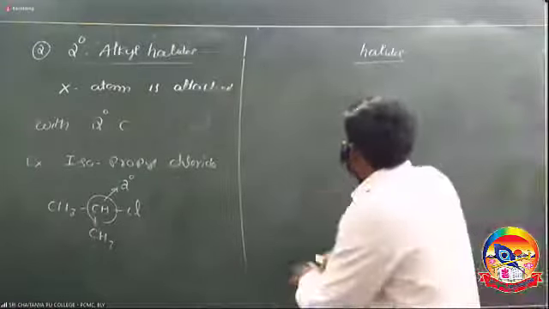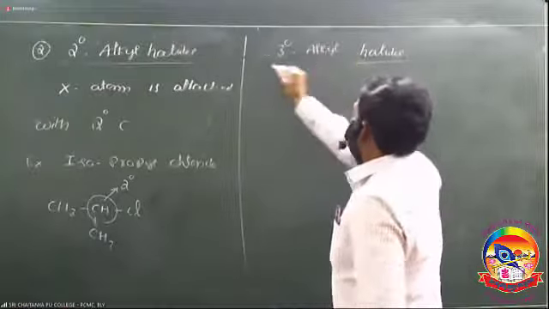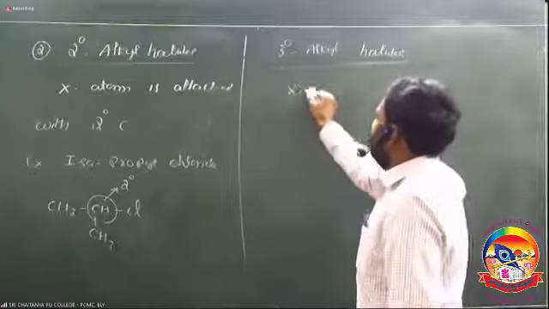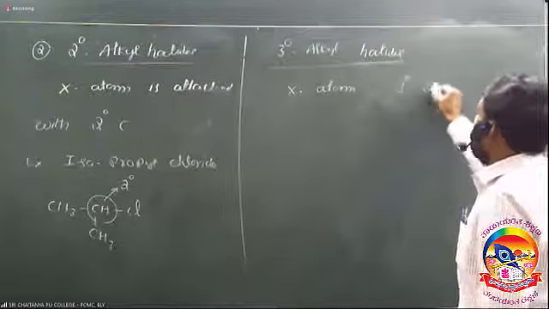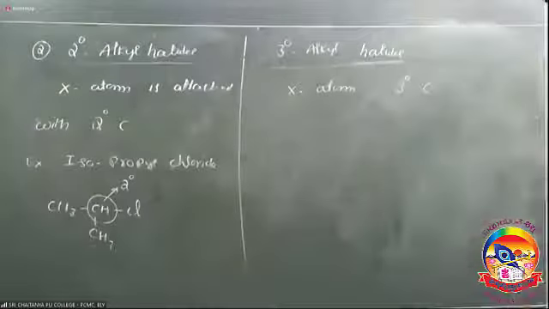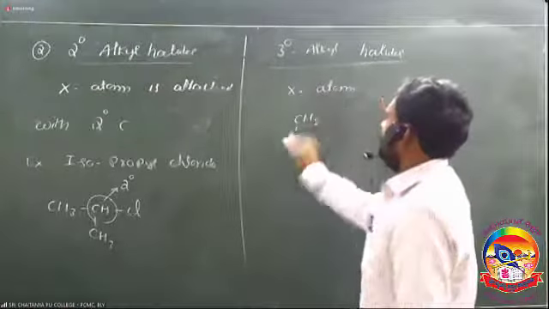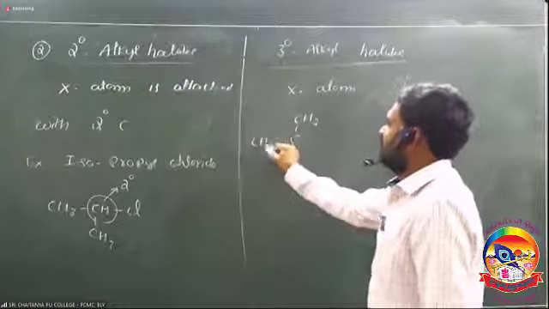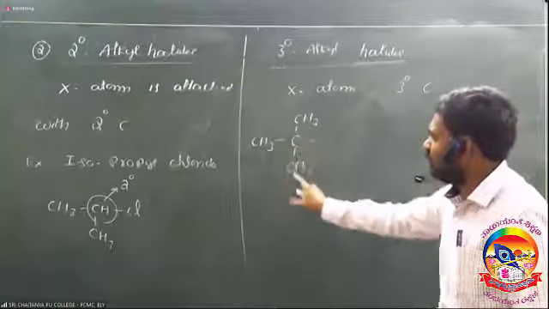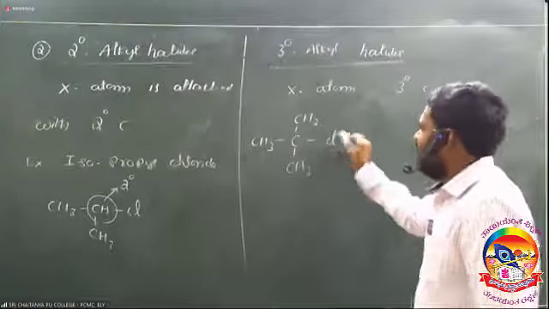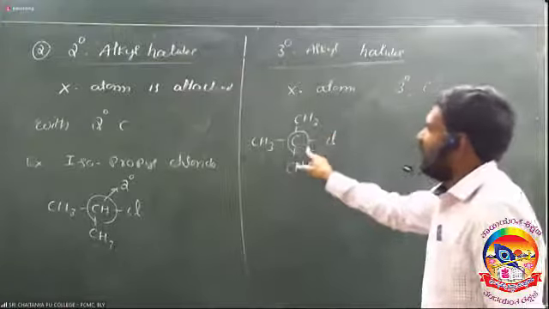What is the meaning of tertiary alkyl halide? Tertiary alkyl halide means the halogen atom is attached with a tertiary carbon atom. The best example is tertiary butyl chloride: CH3, CH3, CH3, so the total number of carbons is 1, 2, 3, 4, and it has a Cl. The chlorine is attached with the middle or central carbon.